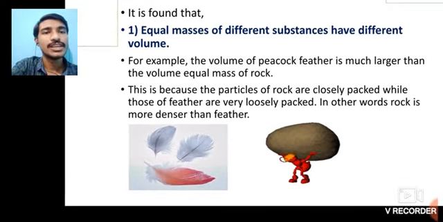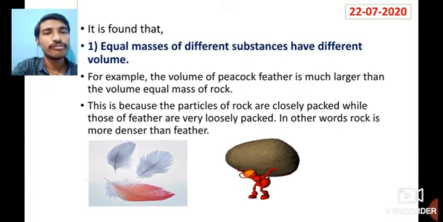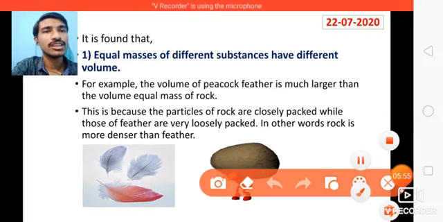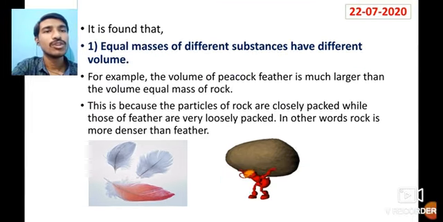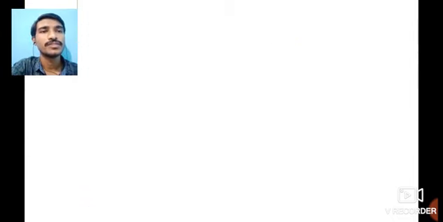Let me take 1 kg of feather. What will be the volume? The volume will be very large. Let me take 1 kg of a stone or rock. Then how will the volume be? The volume will be very less. So equal masses of different substances have different volumes. That means if I take a 1 kg feather and a 1 kg stone, both will have different volumes. This is about the first point.